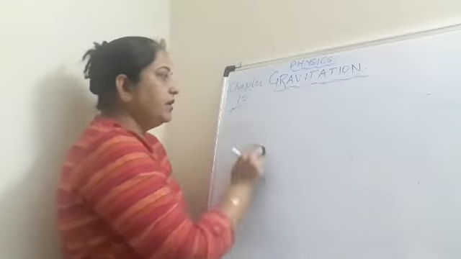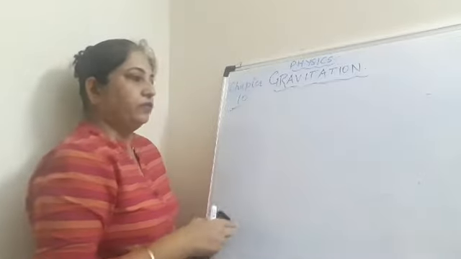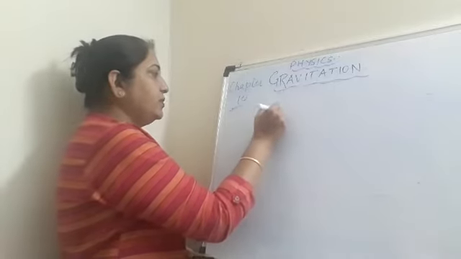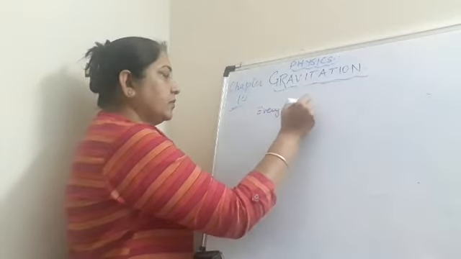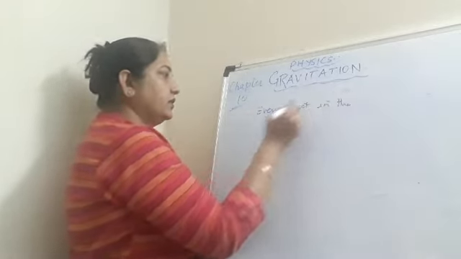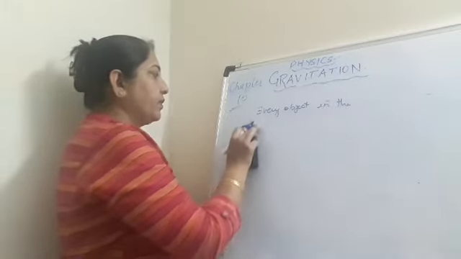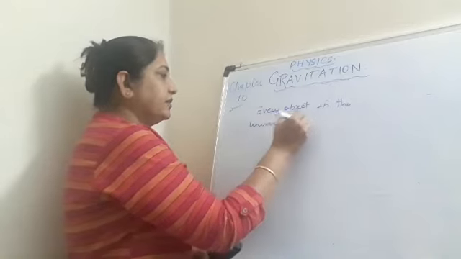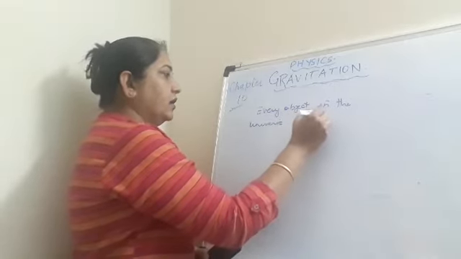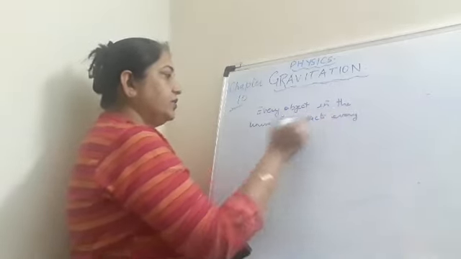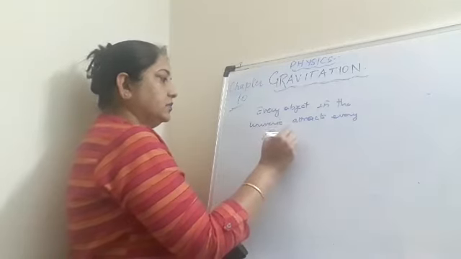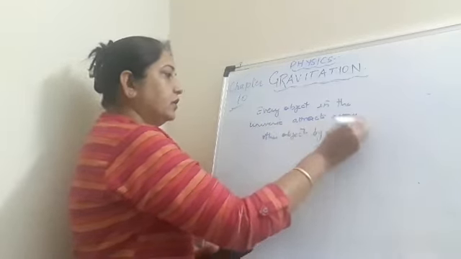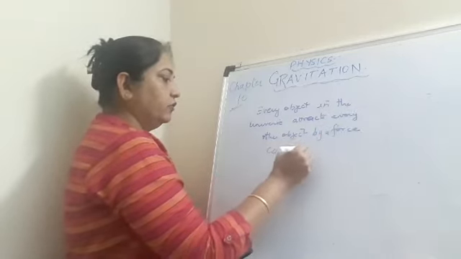We can now define the force of gravitation as: every object in the universe attracts every other object by a force called the force of gravity.